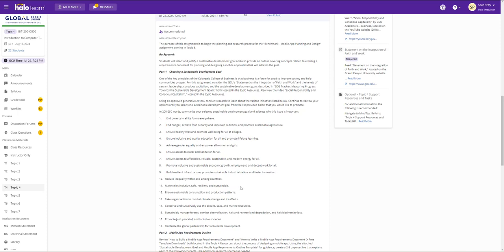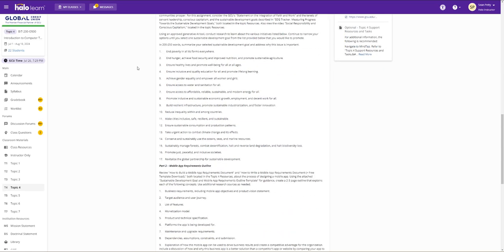So I want you to think about GCU's mission and its values, and how we are responsible capitalists, and that we can still design something that makes money but at the same time serves the public good without being a for-profit, which means I don't have shareholders that I need to compensate. So, poverty in all of its forms everywhere. Maybe you would have an app that connects folks with services from the government, or ensures access to water and sanitation for all. So maybe an app that shows people where clean wells are so they can get water. Things like that. So you're just picking one of these.